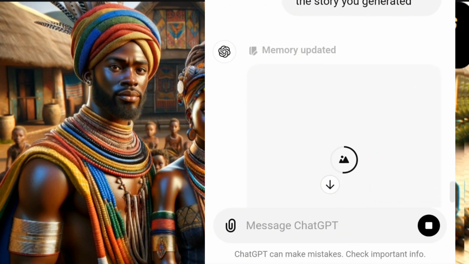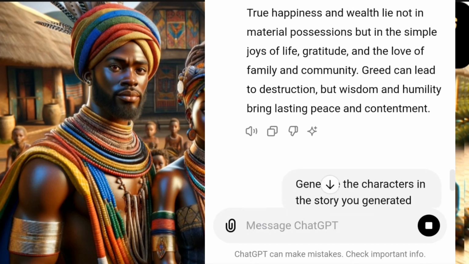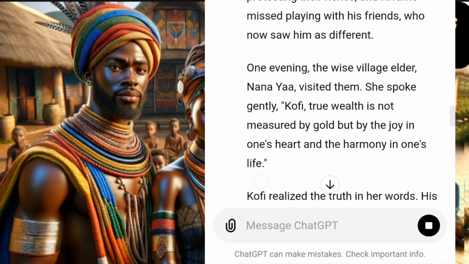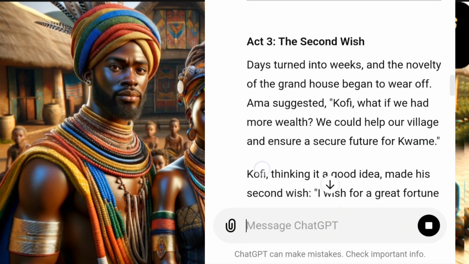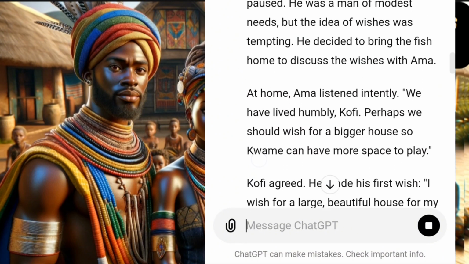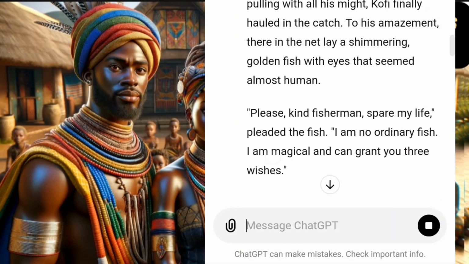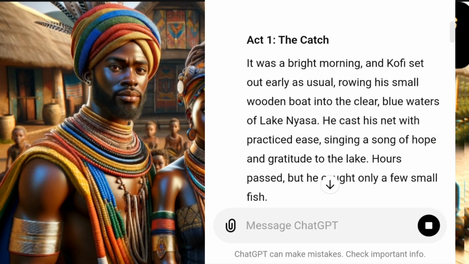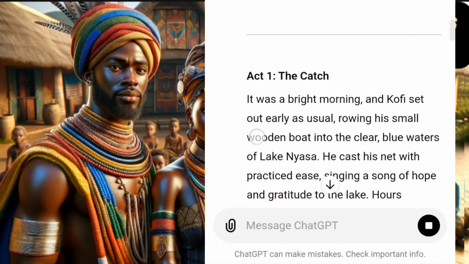Let us see what it will generate. So let's just go through the story again. Let us see the things inside. We have Kofi. So these are the characters.